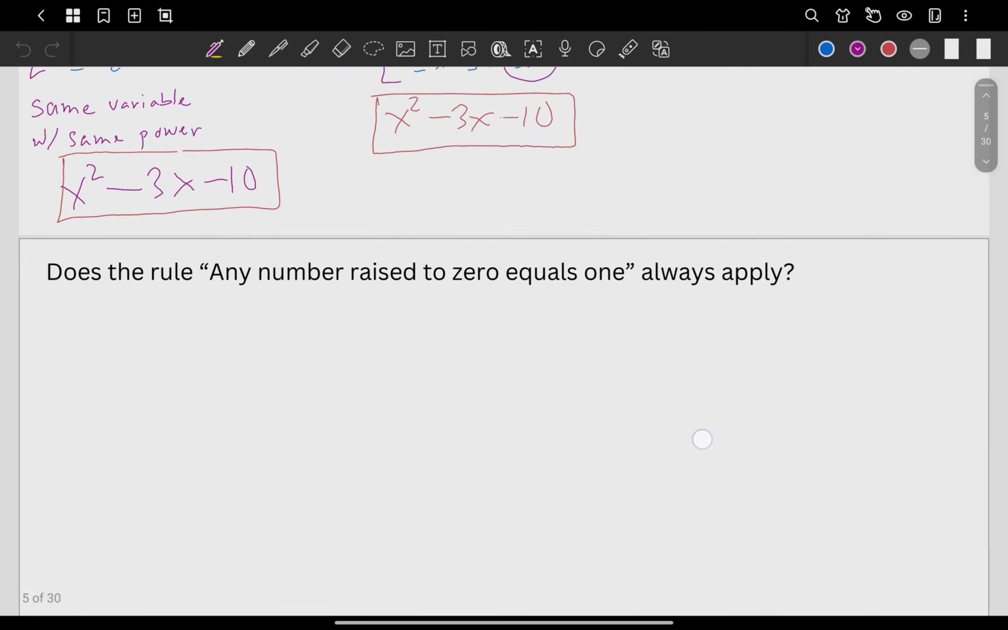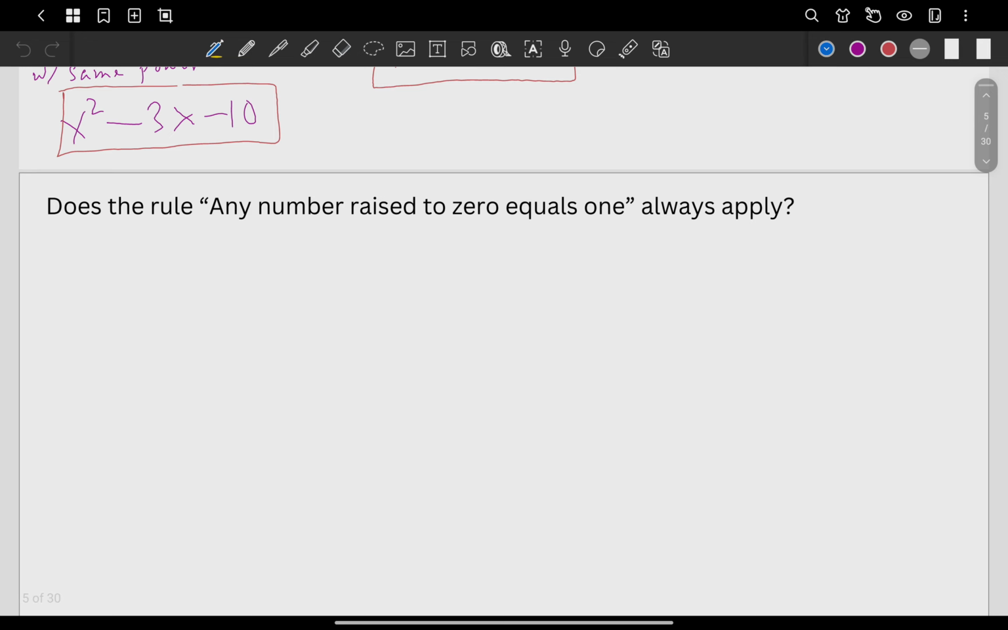Next, does the rule any number raised to 0 equals 1 always apply? The answer here, let's just make this one simple. The answer is no. Why? Because what?